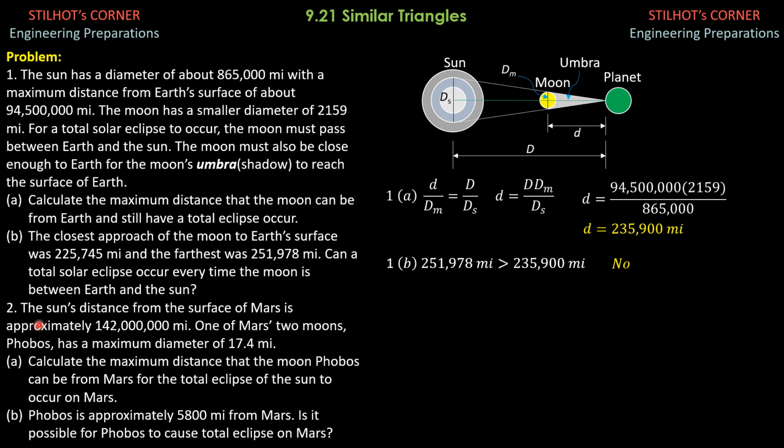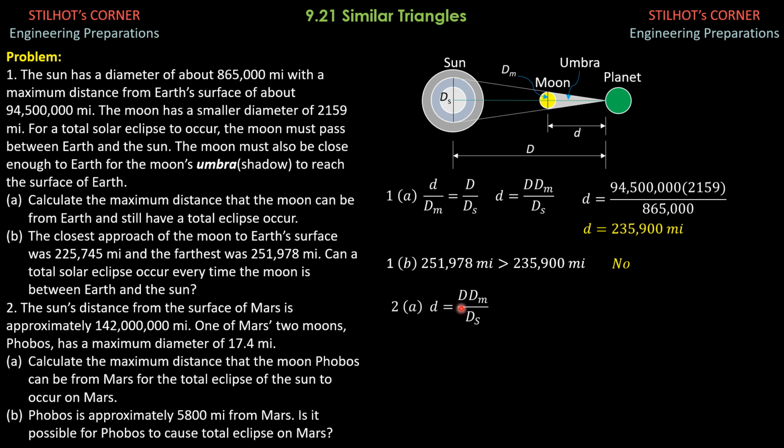For problem 2, the Sun's distance from the surface of Mars is approximately 142 million miles. So that's capital D. One of Mars' two moons, Phobos, has a maximum diameter of 17.4 miles. So that's the diameter of the moon. Calculate the maximum distance the moon Phobos can be from Mars for the total eclipse of the Sun to occur on Mars.